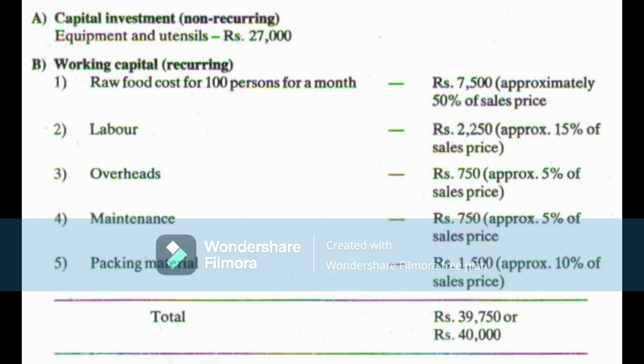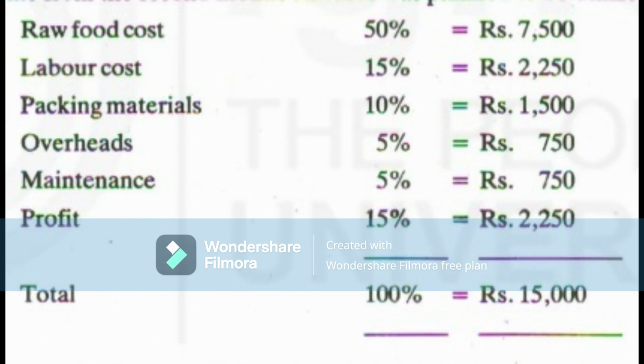A capital of Rs. 40,000 was estimated on the assumption that it would be utilized to produce 100 lunch packets a day for 25 days, which would generate a sales income of Rs. 15,000, 6 x 100 customers x 25 days is equal to 15,000 in a month. On this basis, the estimate of working capital was worked out as a percentage of this sum. This sales income from the second month onwards was planned to be utilized as follows. Look at the screen for table content.